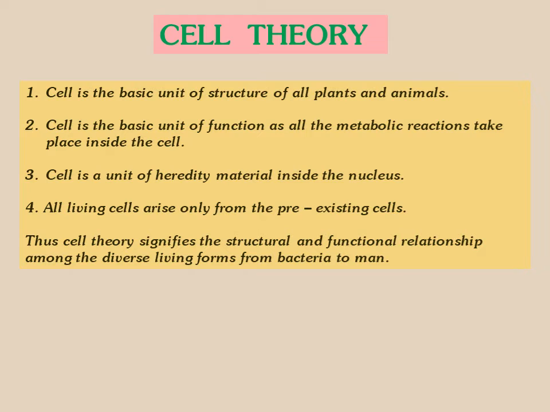As we have discussed previously, the basic structural and functional unit of any living being, whether plant or animal, is the cell only. Then the cell is the basic unit of function, as all the metabolic reactions take place inside the cell. Means structure is related to the cell, and functions are also related to the cell.